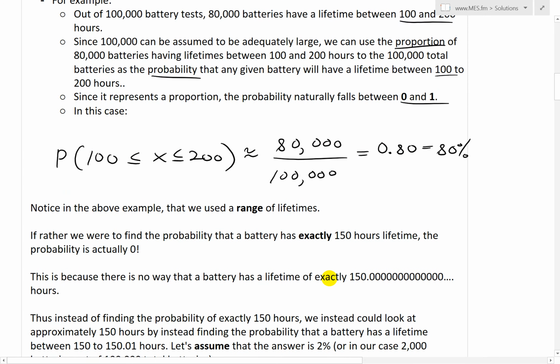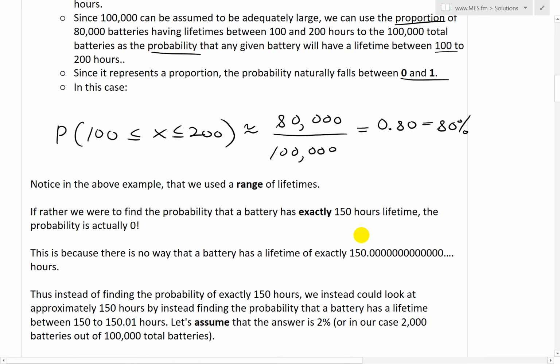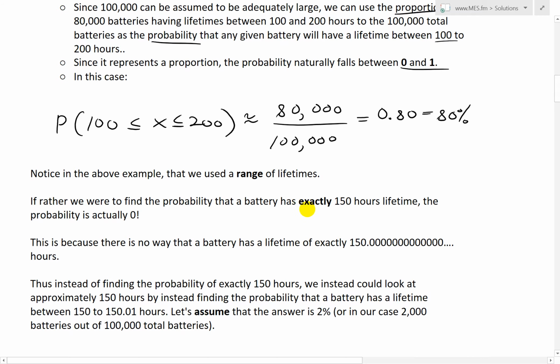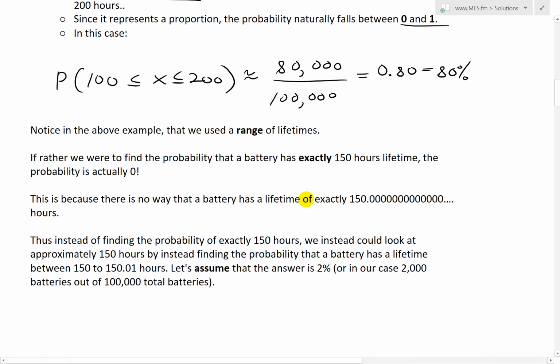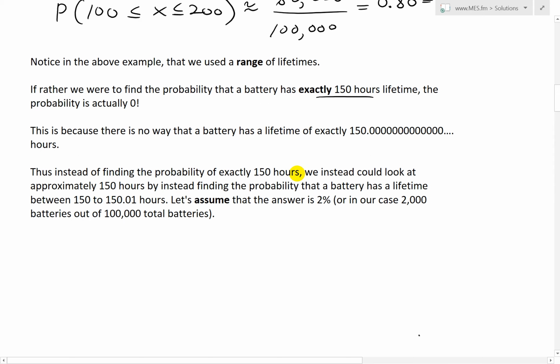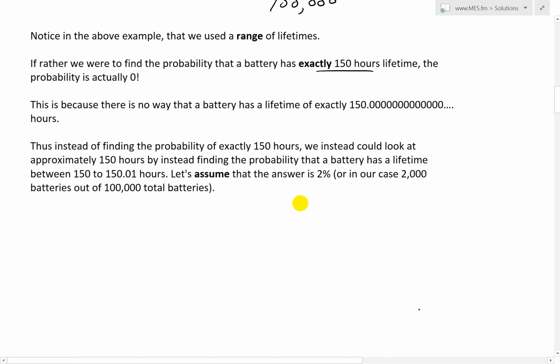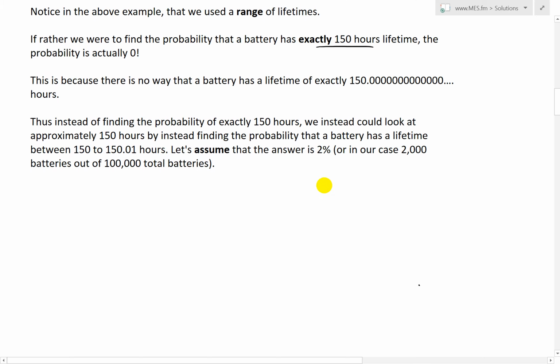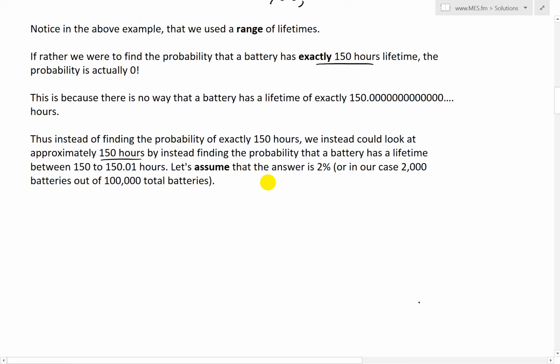And now notice again in this above example that we used a range of lifetimes for the probability. If we rather were to find the probability that a battery has exactly 150 hours, the probability is actually 0, as explained above as well. This is because there's no way that a battery has a lifetime of exactly 150.000 with an infinite number of zeros. There's no way of even measuring that. Thus, instead of finding the probability of exactly 150 hours, we could look at approximately 150 hours by again using a range, but a small range.